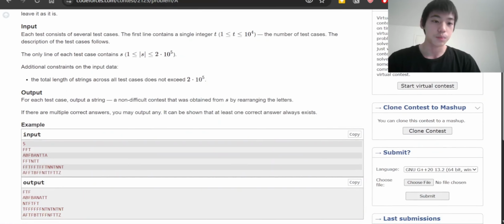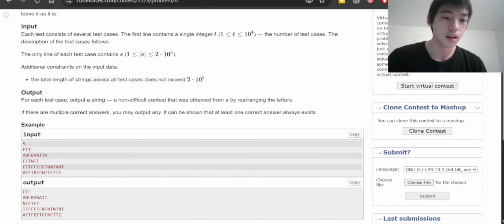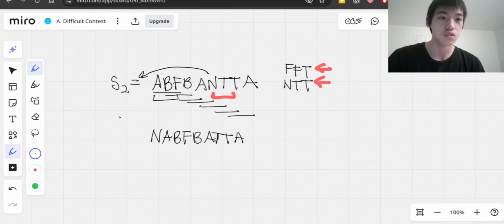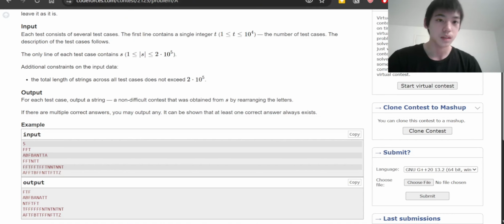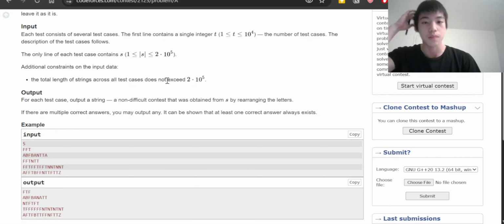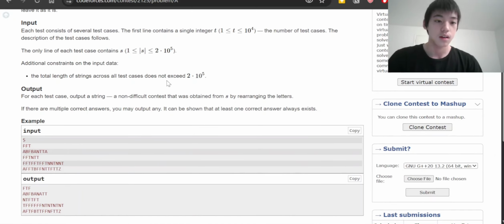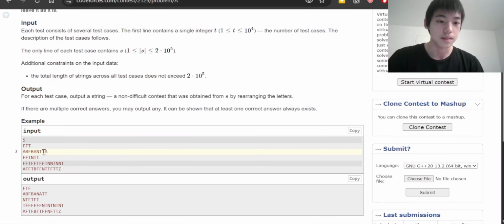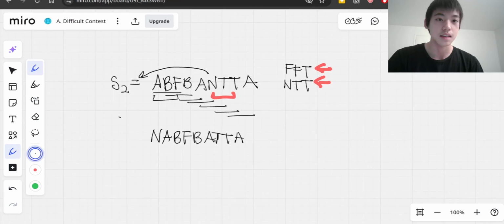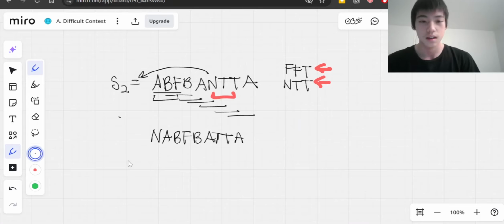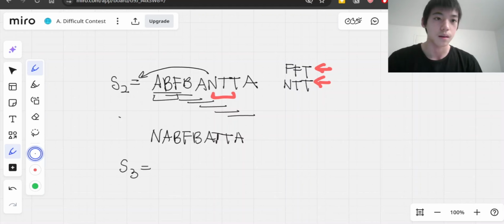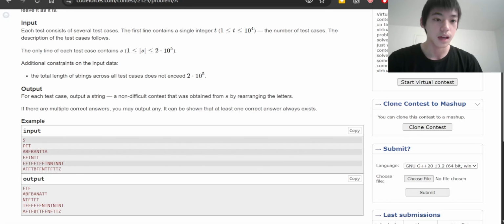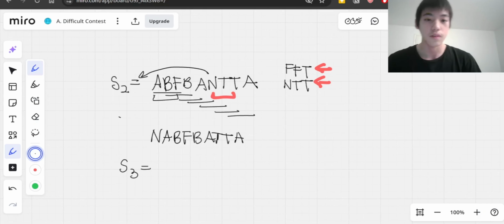After playing with this, we can try another test case. Let's try the third one, and I'll provide some intuition for how we can think of a more general algorithm, a more specific way we can rearrange these strings. Another one is FFT and NTT. That's a more obvious one, because S3 is FFTNTT.